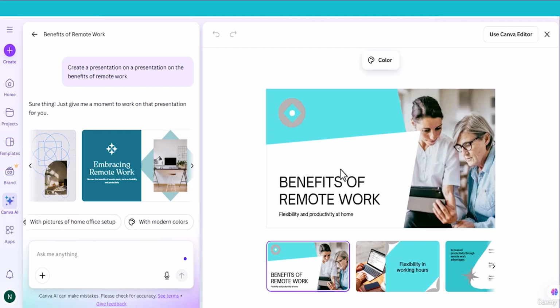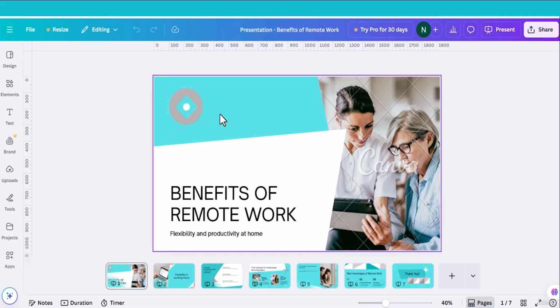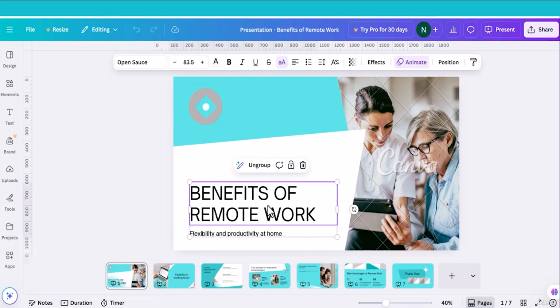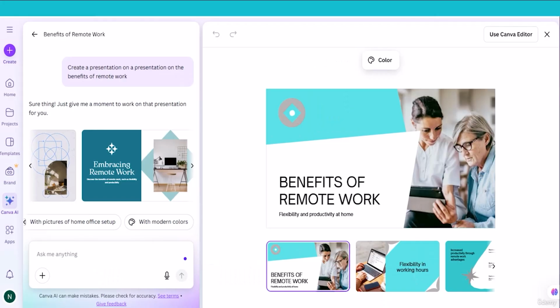So what I'll do now, I will import this design into the Canva editor. As always, in the Canva editor you can change everything. You can change the color, as you can see, the color palette in Canva. You can change the logo, you can change text, even you can change the image. You have the option to add more slides. So with Canva AI you can get an idea about any presentation, and with this idea you can add more elements, more content into your presentation.